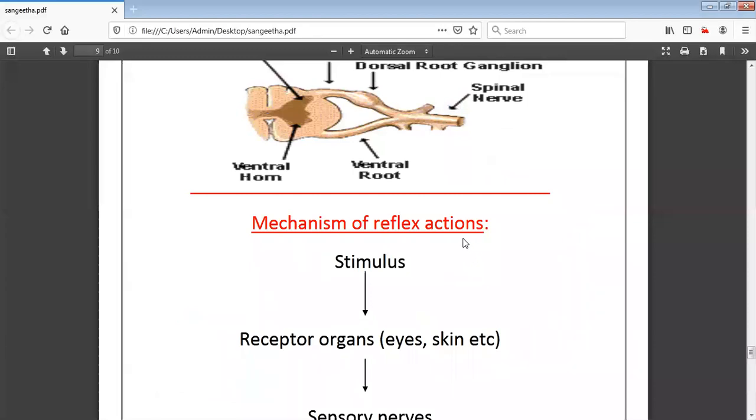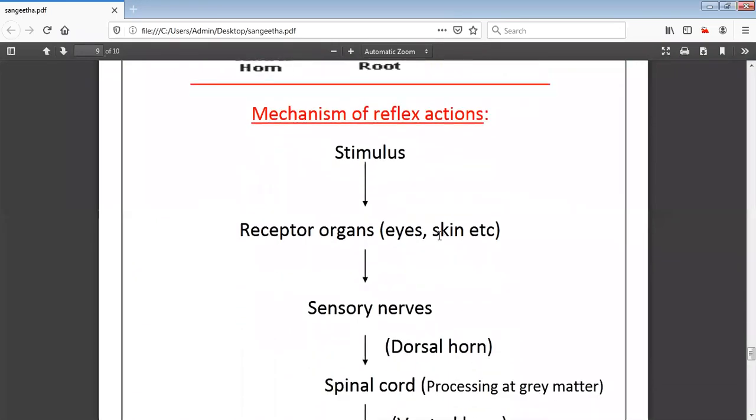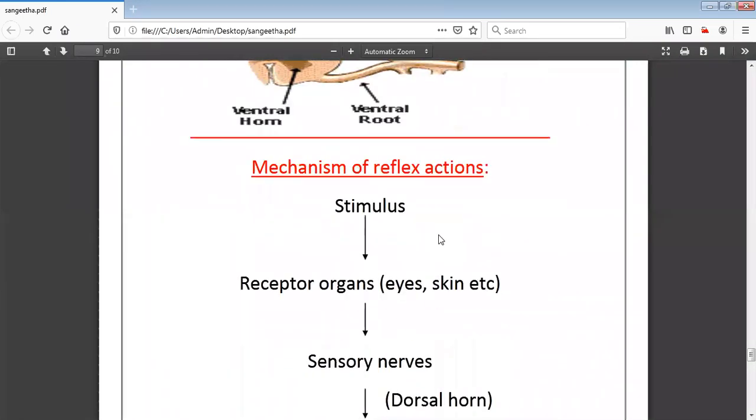Spinal cord. Yes. What about the brain? Whether the brain is involved in the reflex action? No, ma'am. Yes, it is not involved. As you know, it takes time for the electrical impulses to be transferred from the spinal cord to the brain. So the spinal cord is the main organ responsible for the reflex action.